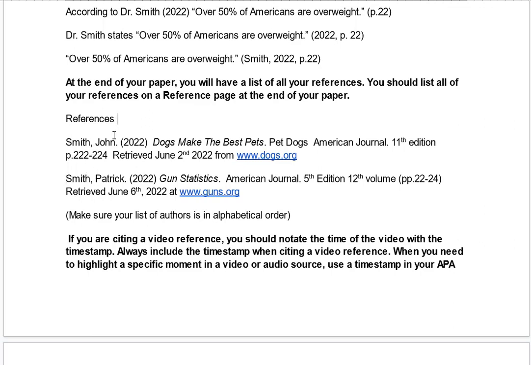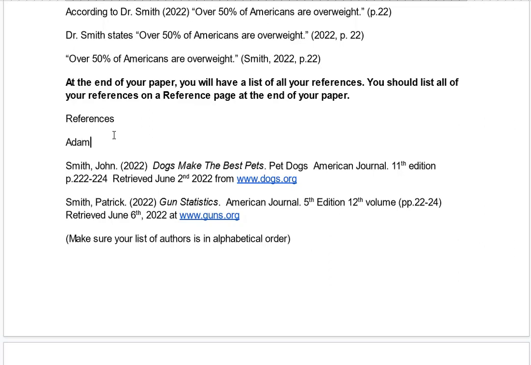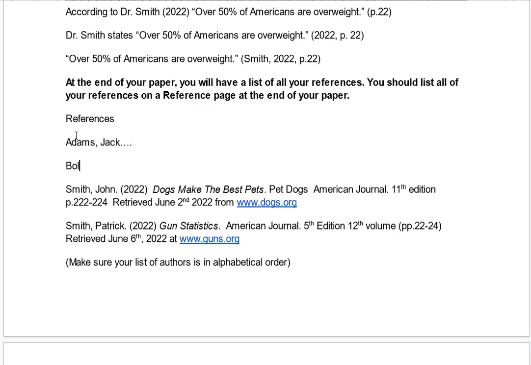So here you would have Adams, Jack, for instance, and then you have the rest of it. Or if I have Bolin, Jane, Sam, or something like that. So when you have your references, you've got to have them in alphabetical order, in other words, in the same order as the author name.